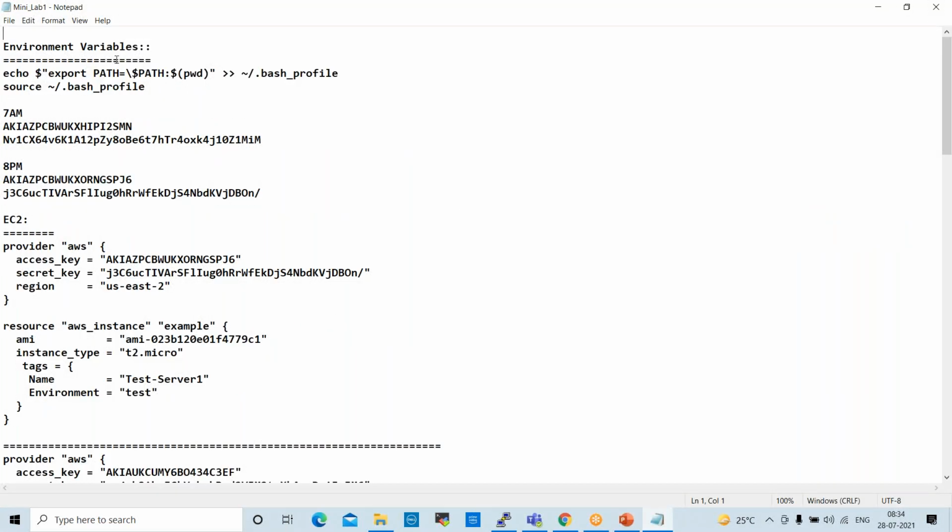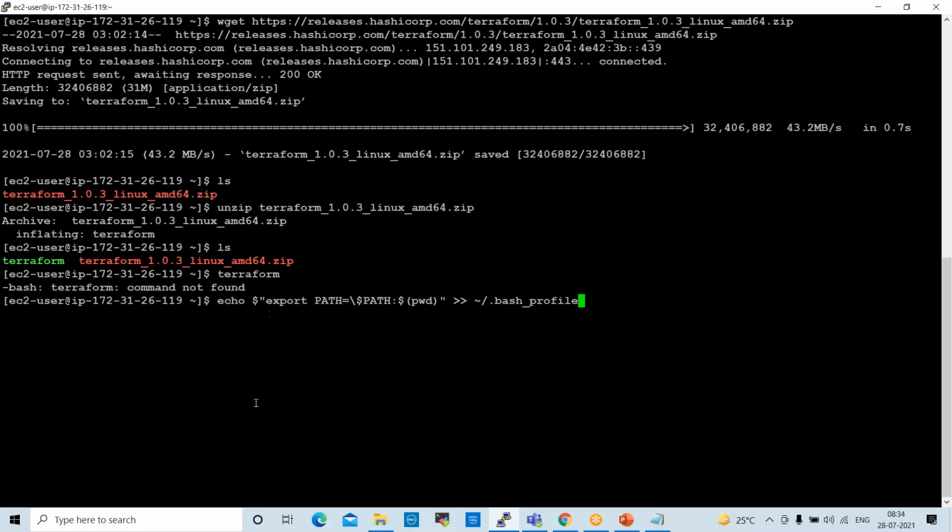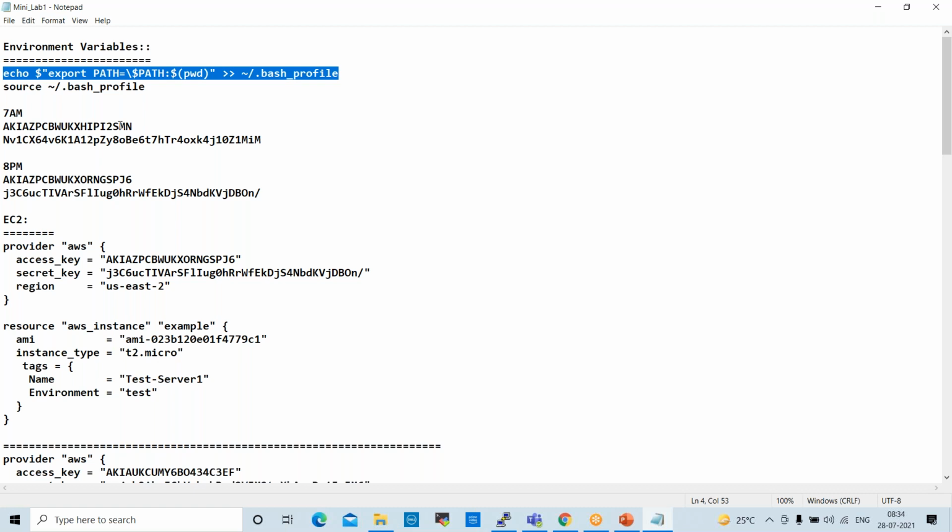These are the environment variables. I prepared this. Just copy this and execute here. I will give you this document. Copy this and execute here. So this is the path I'm setting, echo path. Next one also you can execute: source path also.